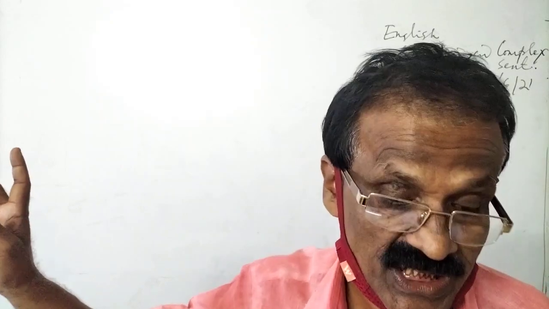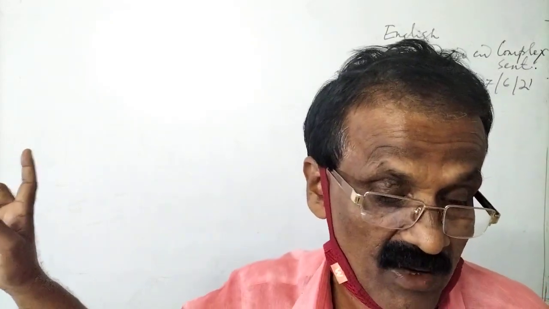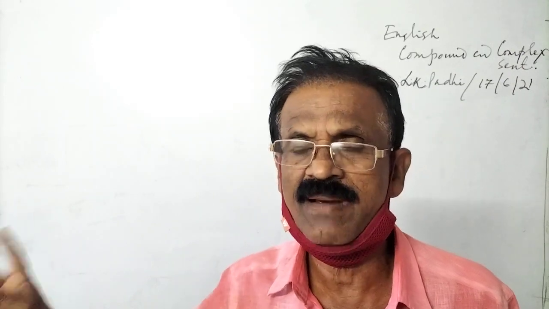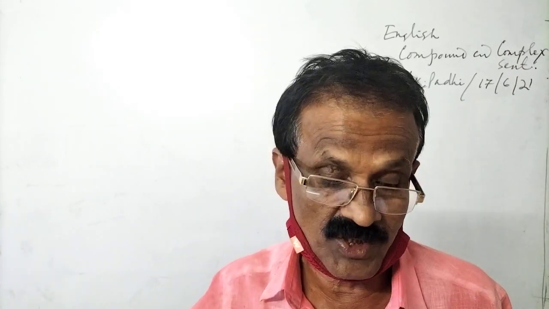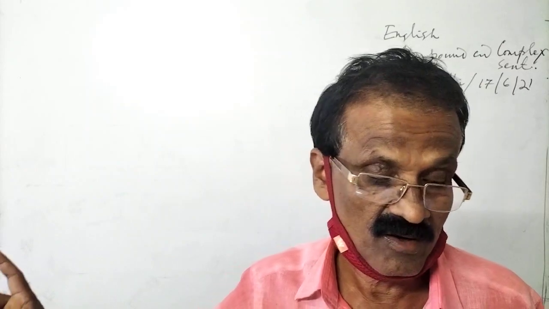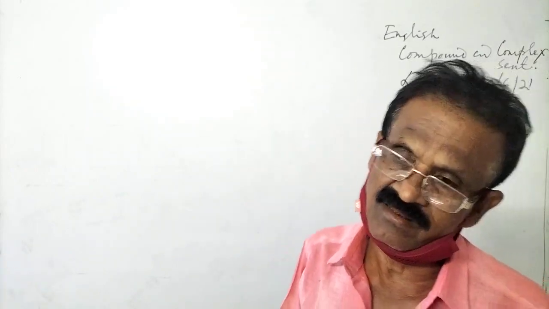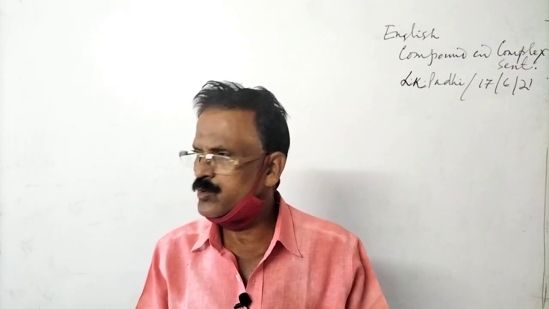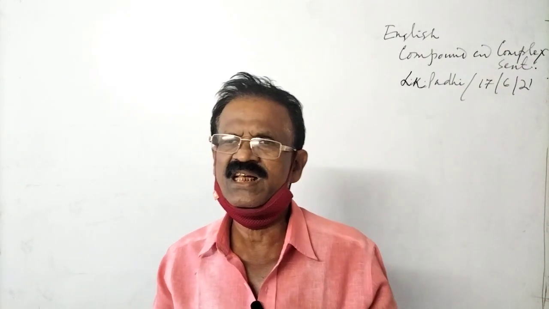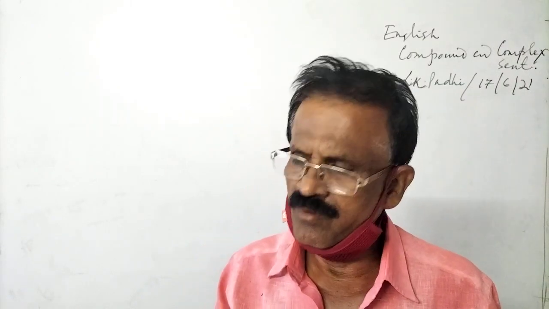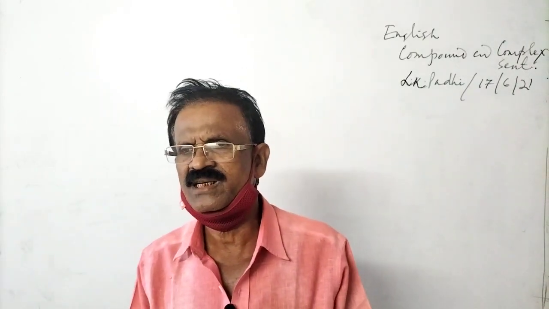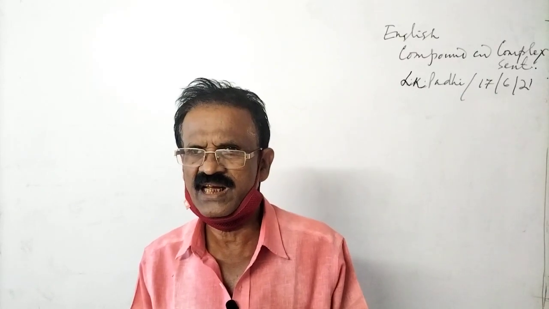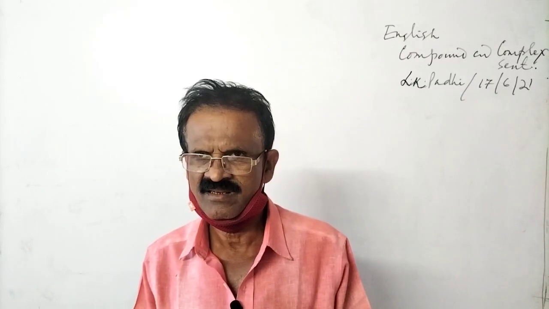A sentence which is made up of principal or main clauses is called compound sentence. You mark. And there is a coordinator in between the two. So in a compound sentence, both the sentences are independent. More than two sentences may be there, but at least two principal clauses are there.